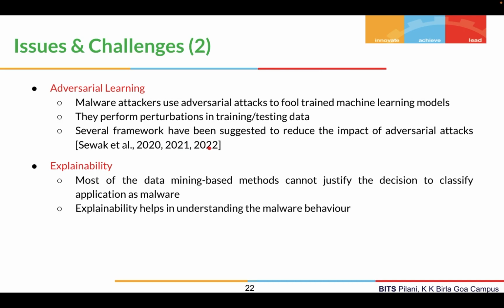Finally, we have explainability. Most of the detection frameworks are able to detect malware, but they are not able to justify why any sample was detected as malware or not. So this explainability helps us in understanding the malware behavior in general, right? So we could build more robust frameworks by understanding the behavior. So it is essential for us to know the explainability of these models as well.